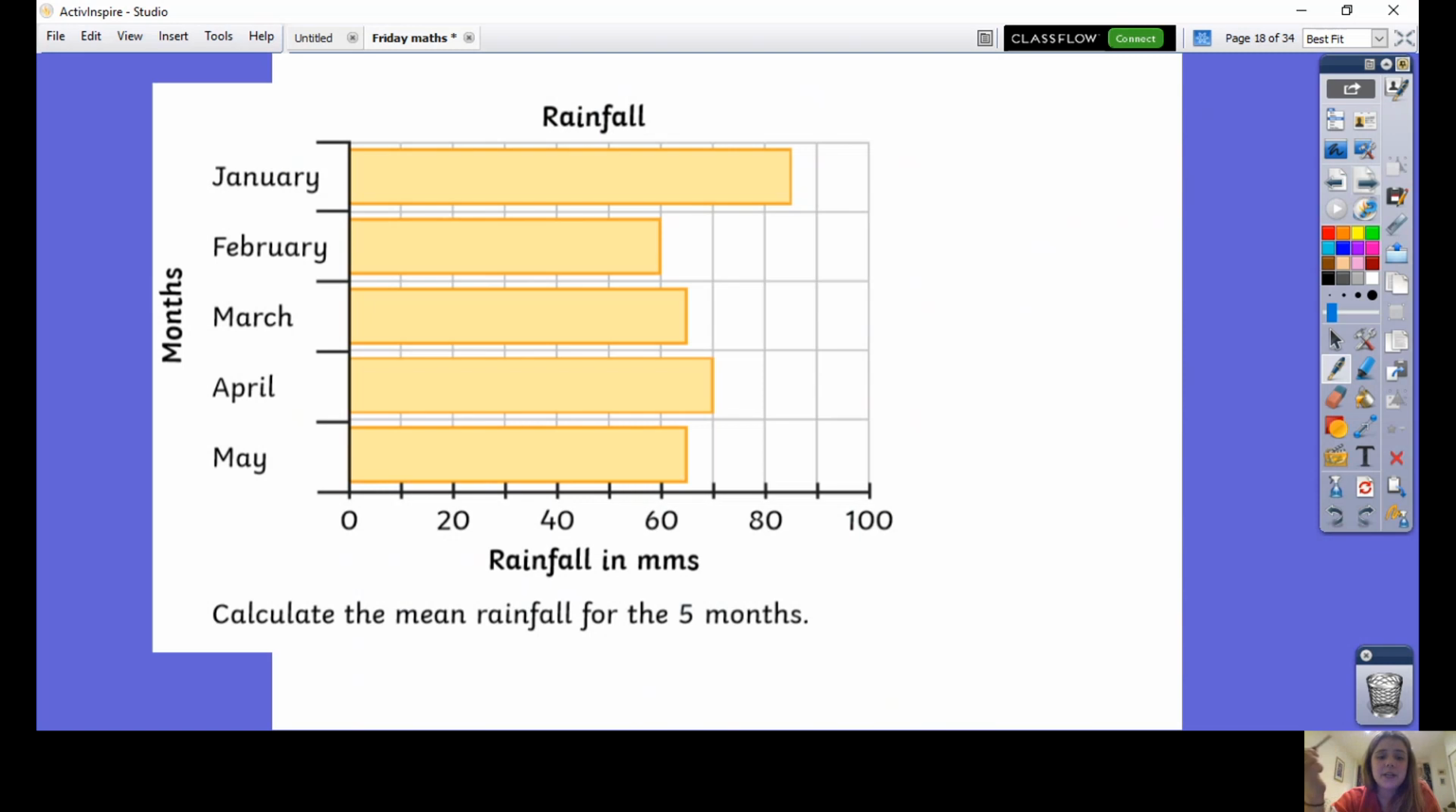Sometimes you might be asked a question where your data is presented in a table. Because we've learnt how to read tables in the previous lesson, this shouldn't be too tricky. I'm asked to find the mean rainfall for the 5 months. Here, I need to just find the total for each month, add them up and divide them.